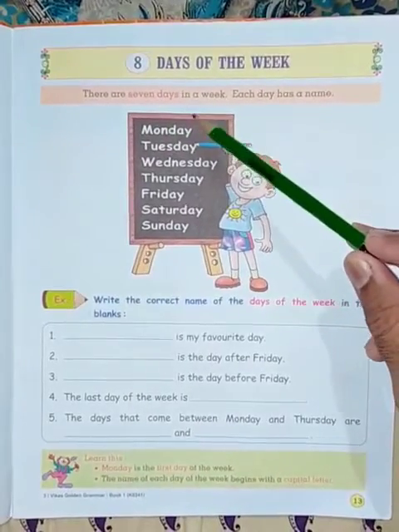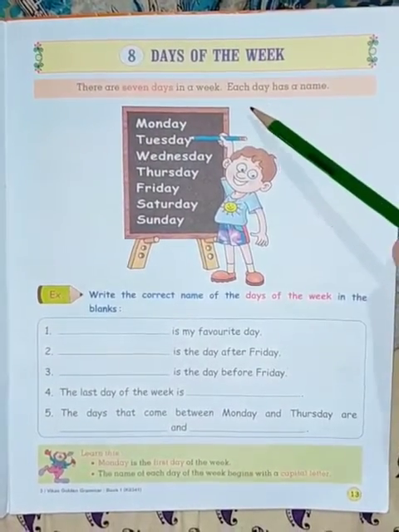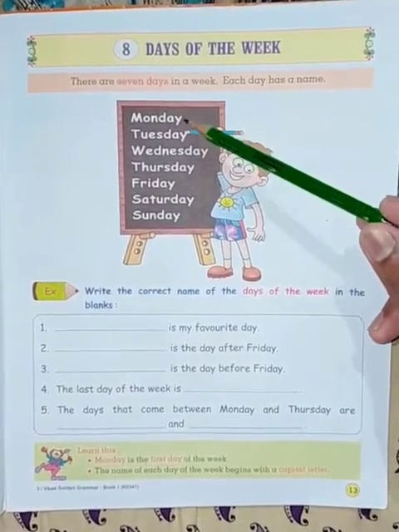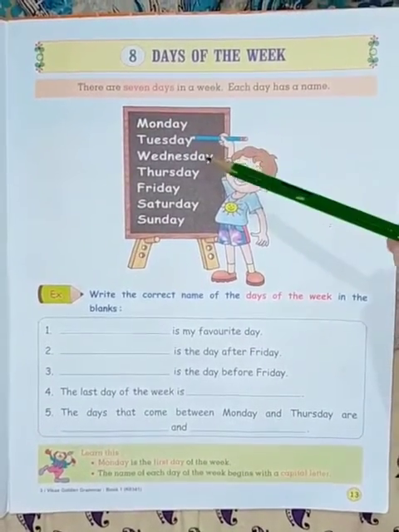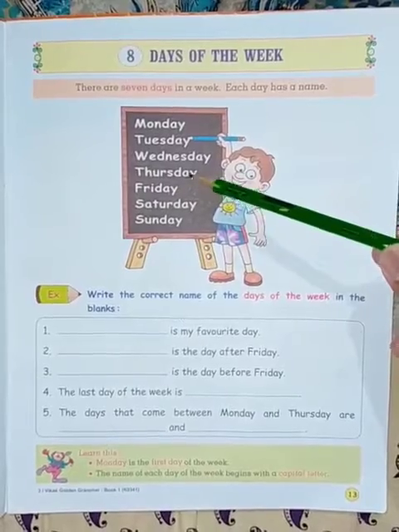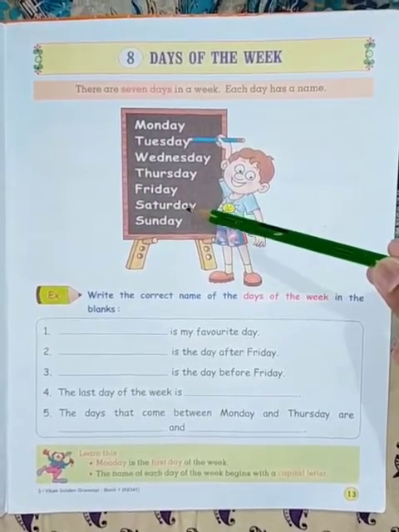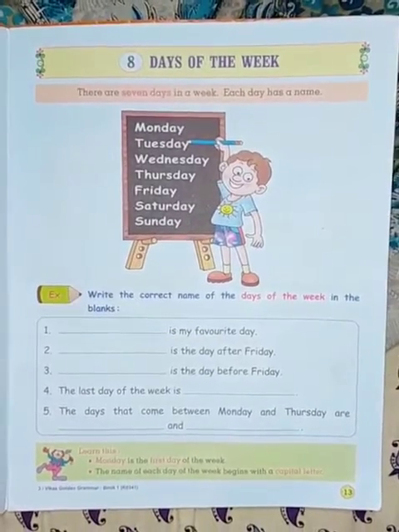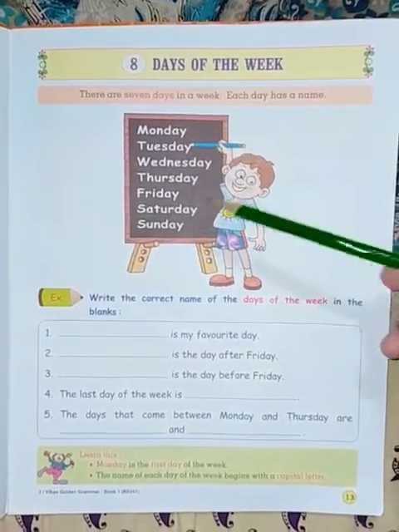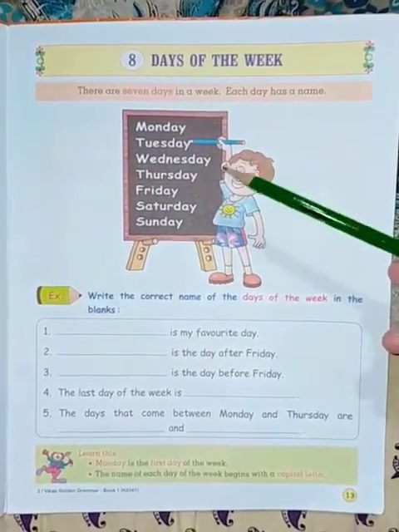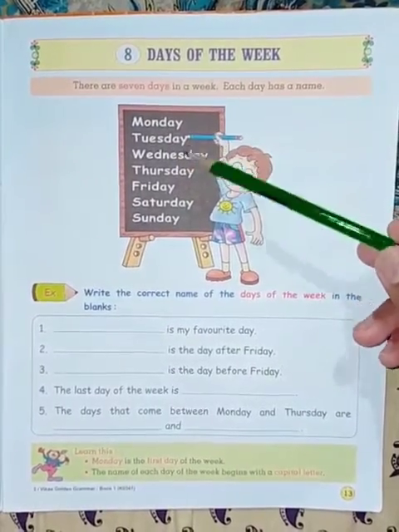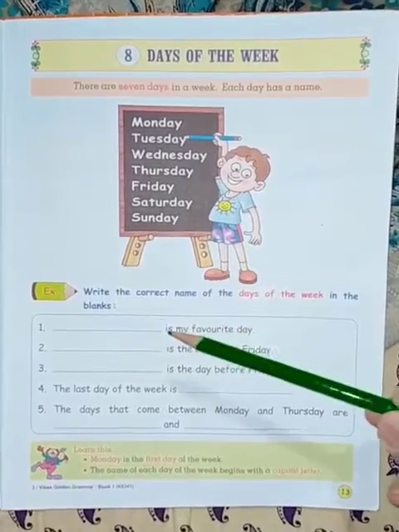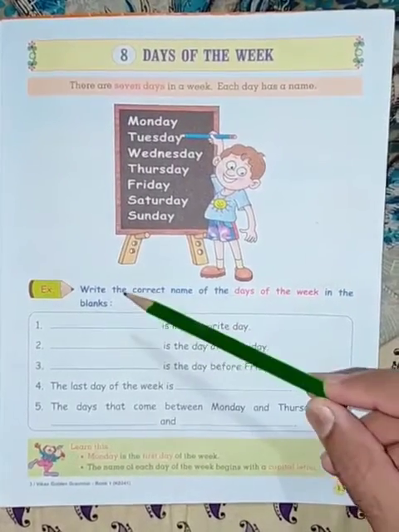There are 7 days in a week. Each day has a name, starting from Monday, Tuesday, Wednesday, Thursday, Friday, Saturday, and then Sunday. Sunday is a holiday, and the other 6 are working days. So you have to learn the spelling of all 7 days of the week and then solve this question.